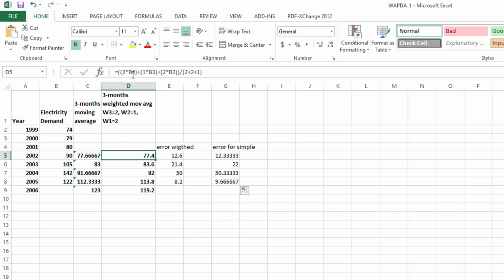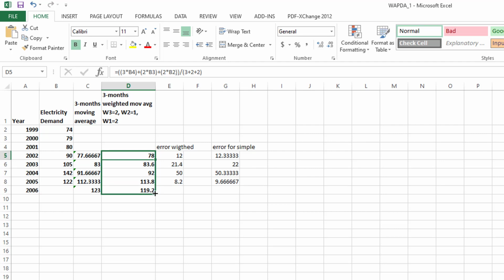Let me show you. We want to apply a weight of 3 on this, a weight of 2 on this, and a weight of 2 on this. We apply 3 on the most recent, then 2 on this one, and 2 on the 1999. 3 plus 2 plus 2 is 7. So let me check it now.